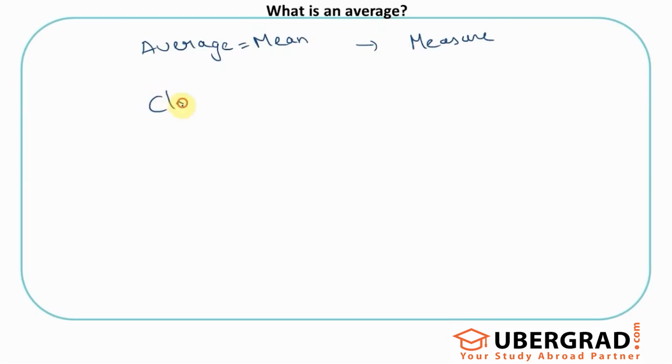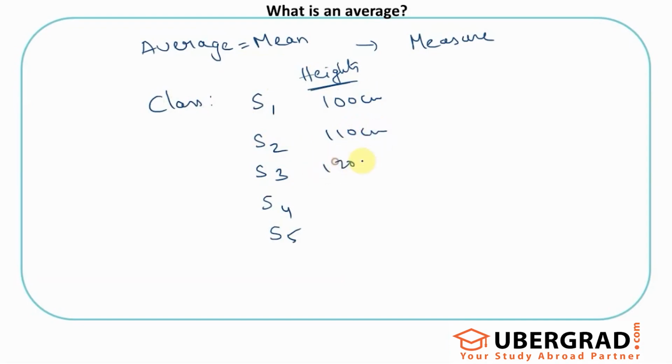There's a class. There are 5 students in the class, S1, S2, S3, S4 and S5, and we have recorded the heights of these students. Let's assume the height of S1 is 100 centimeters. This is 110 centimeters, 120, 130 and 140 centimeters. And these are the heights of the 5 students that we have measured in the class.